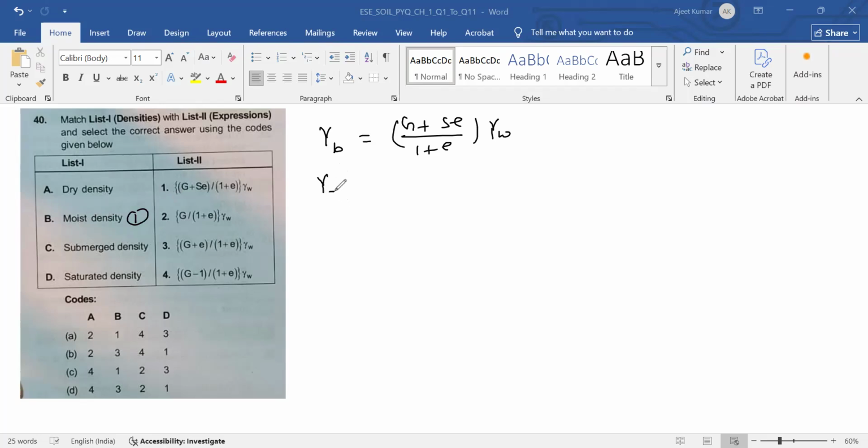Dry density gamma D: for dry density the degree of saturation will be 0.